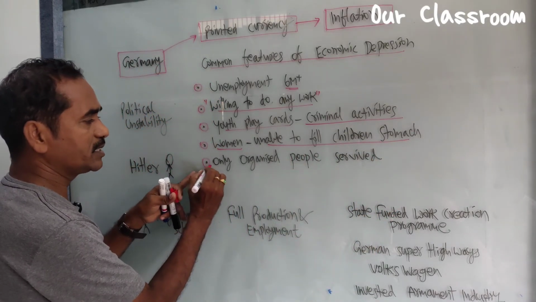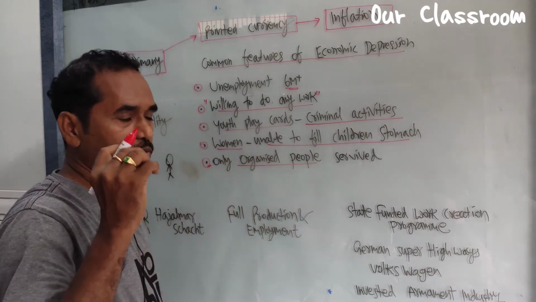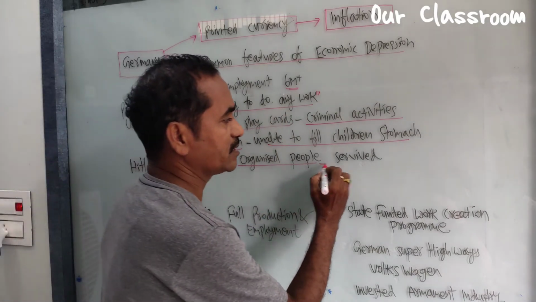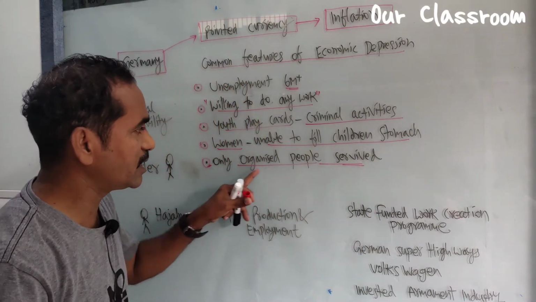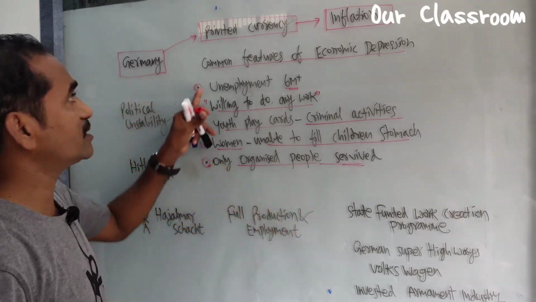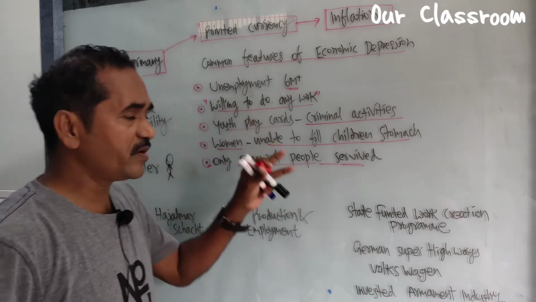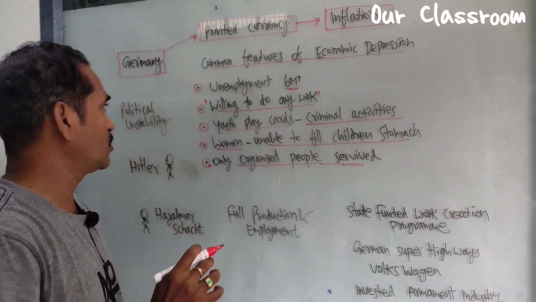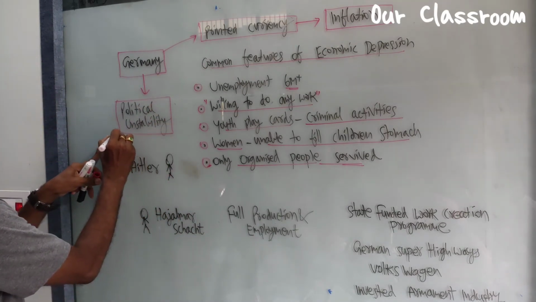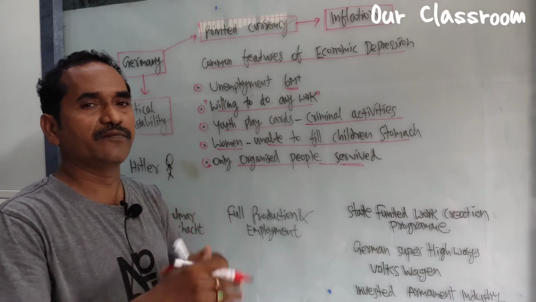But here we see only the organized people, the people who worked in the organized sector, managed to overcome this situation. They survived themselves. Only this category of people managed to survive. So these are the common features we find in Germany. Then this situation created instability of government. Political instability occurred in Germany because the government changed every time.